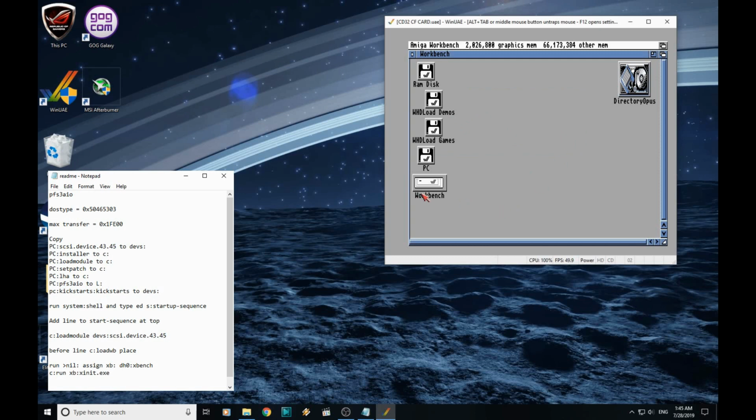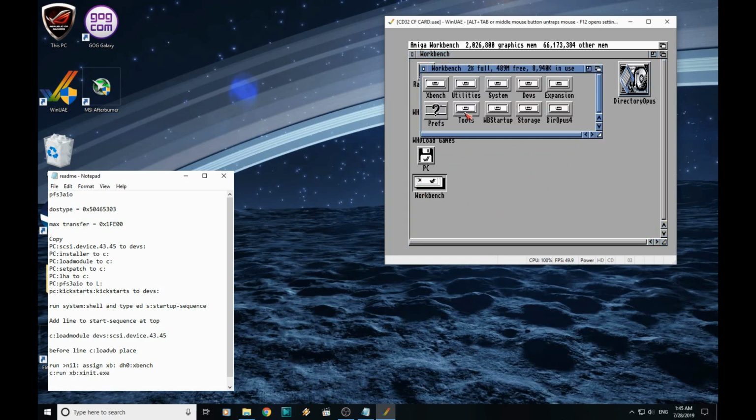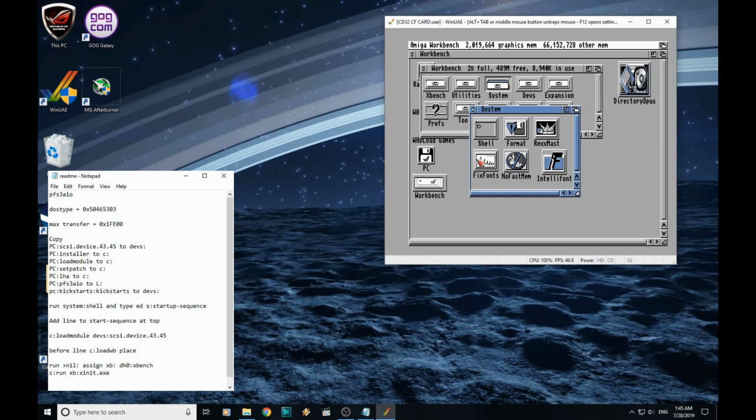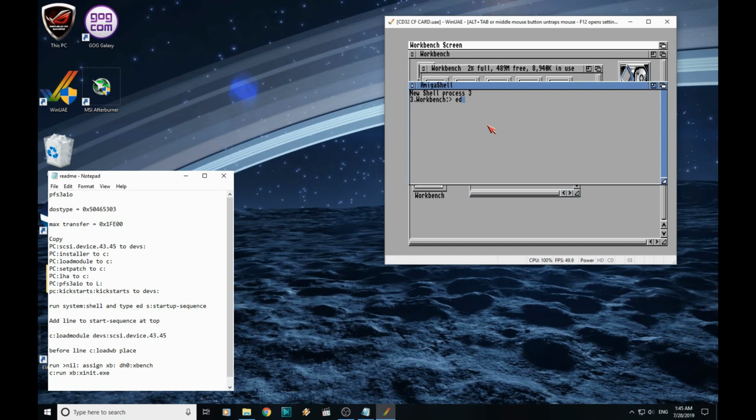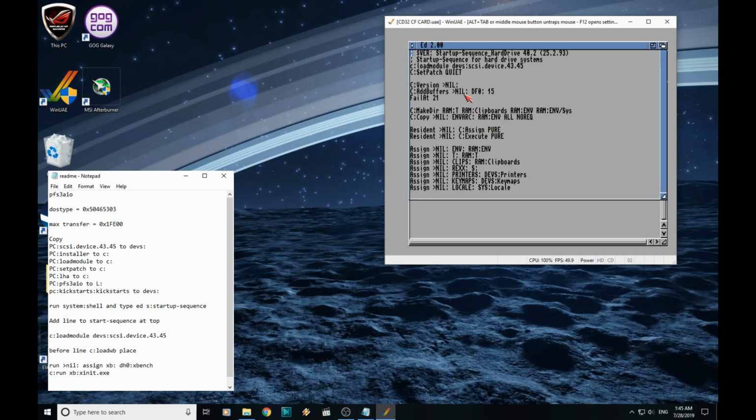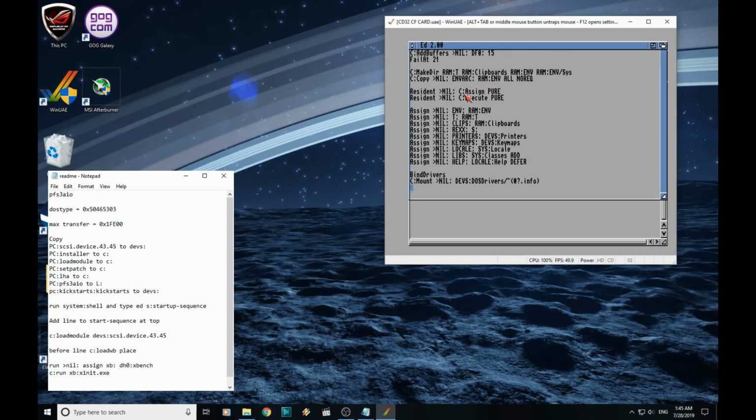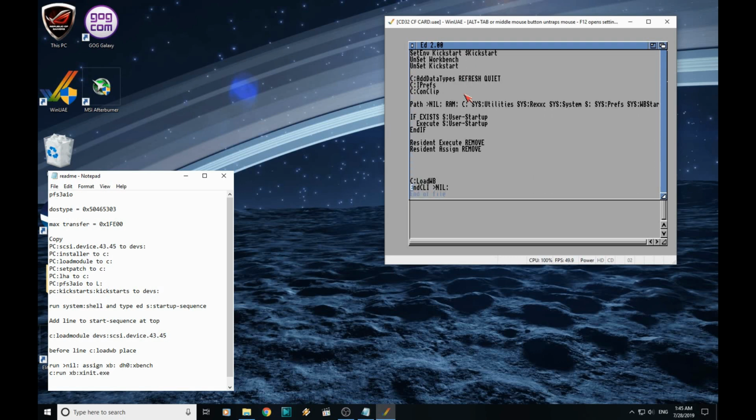Right, so just one last thing to do. We're going to edit our startup sequence again to automatically load Xbench. So we'll open shell again. Then we're going to edit S startup-sequence. And if we scroll right to the very bottom of this, just in here above the C: LoadWB line, we need to add in the 2 lines from the bottom of our readme file. So it is run